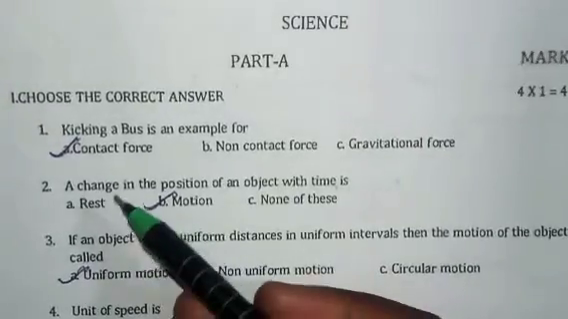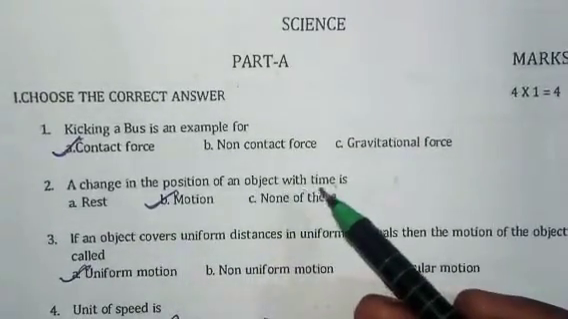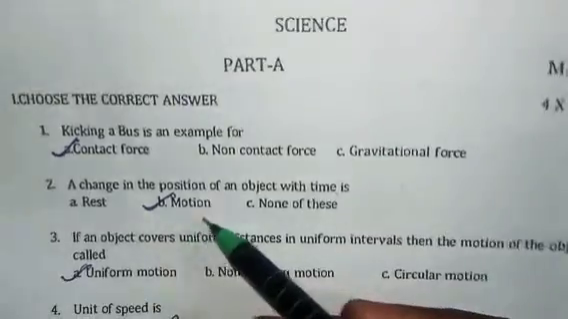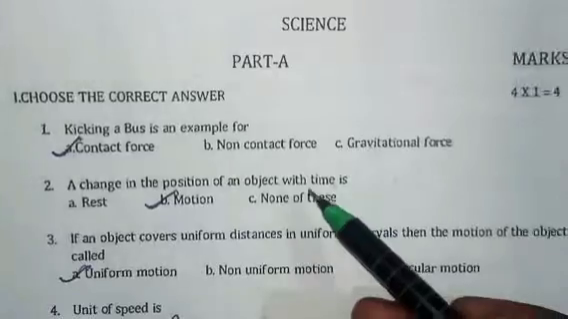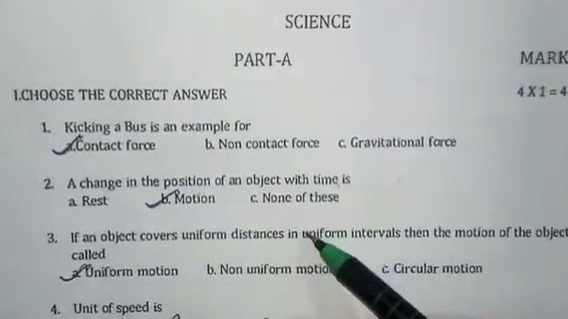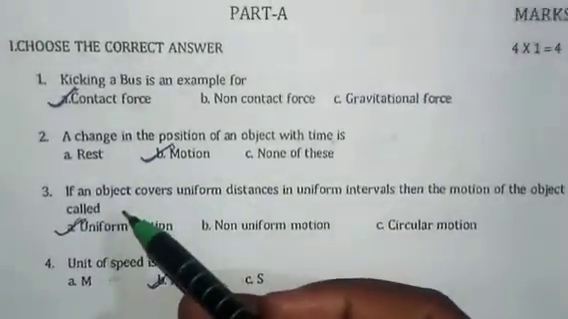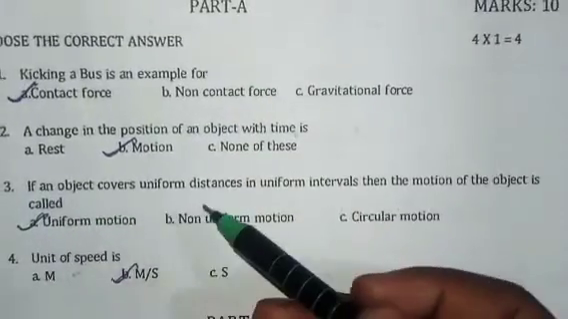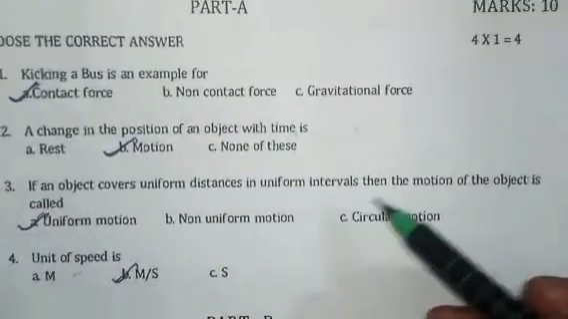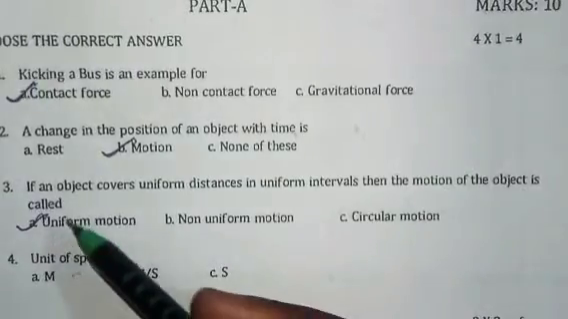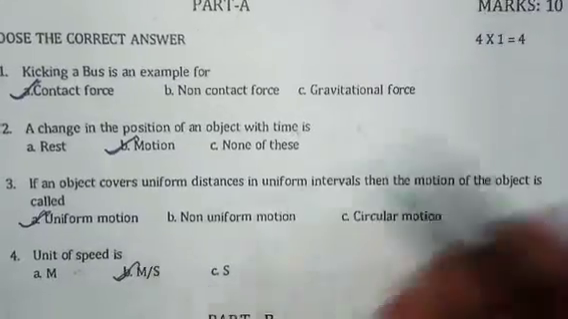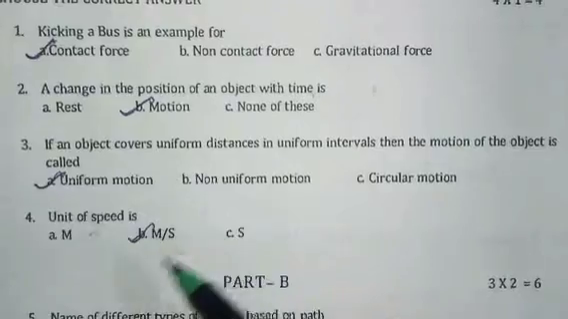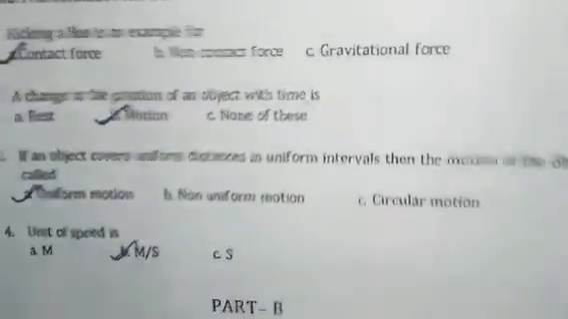Next, second one, a change in the position of an object with time is? The correct answer is B, motion. Change in the position of an object with time. So motion. Third one, if an object covers uniform distance in uniform intervals, then the motion of the object is called uniform motion. Next, unit of speed is meter per second.